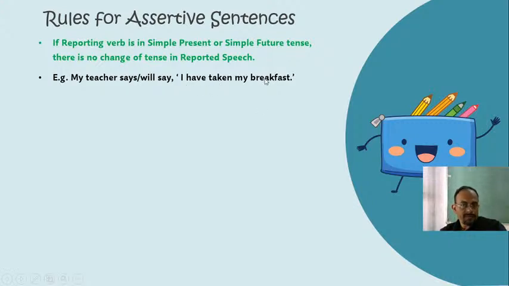Otherwise, if it is present perfect tense here, in reported speech it should be past perfect tense, right? Like I have taken my breakfast is present perfect tense. In normal circumstances, present perfect tense becomes past perfect tense in reported speech. But if the reporting verb is in simple present tense or in simple future tense, in that case the reported speech will not change. Present perfect will not become past perfect, because the reporting verb is in simple present or simple future tense.